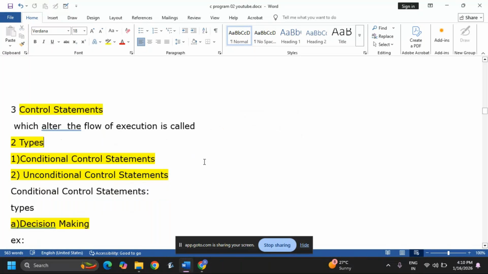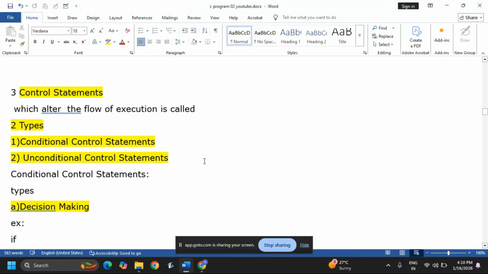There are two types of control statements available in C. One is called conditional control statements and the other is unconditional control statements.